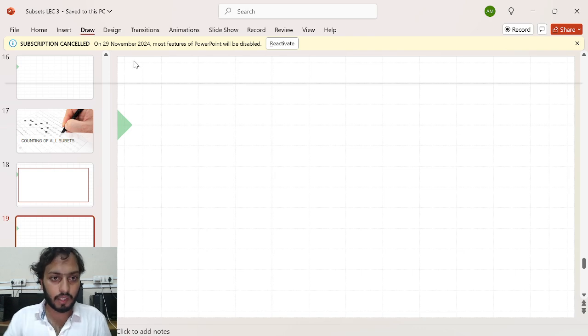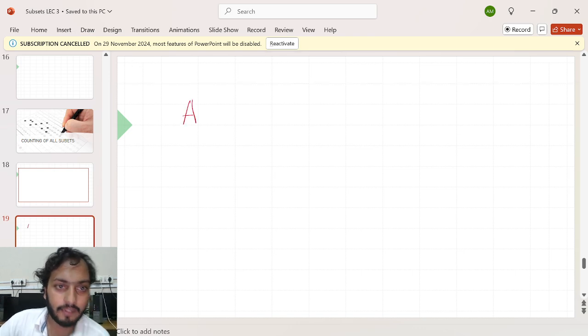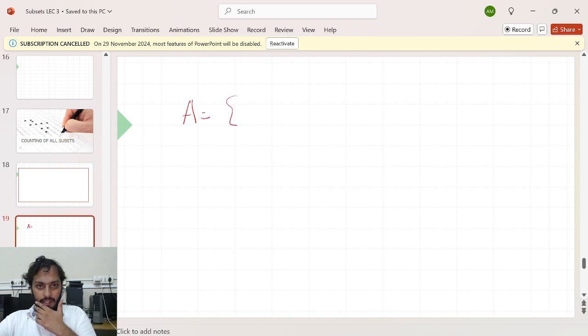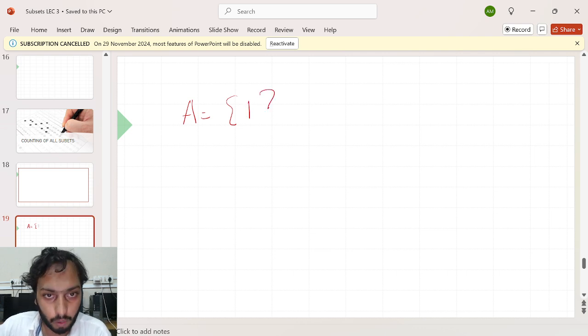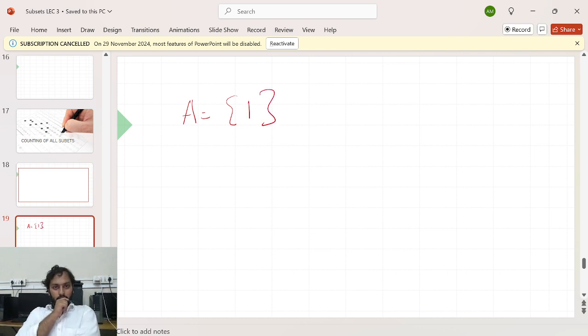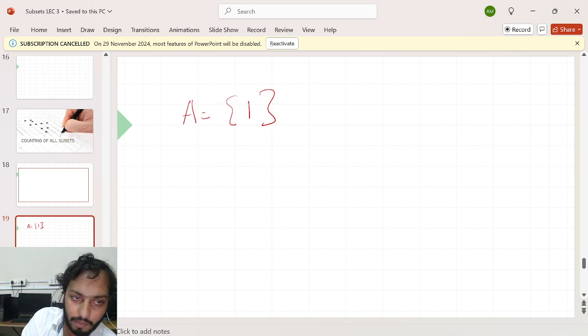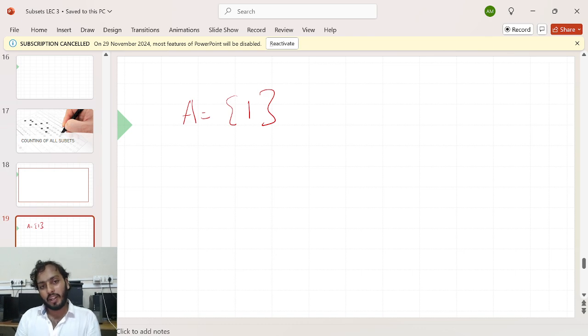Okay, now I am giving you a set. Let's say my set A contains only one element, one. Can you tell me how many subsets you can create for this set? I hope you know now the meaning of subset. Now I want to create the subsets of it, and can you tell me how many subsets I can create?